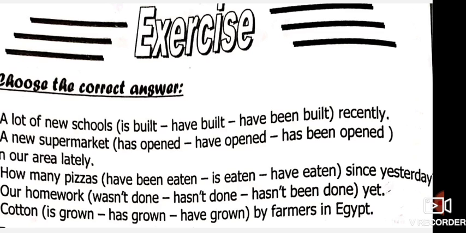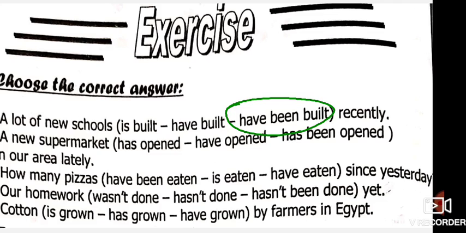Of course, schools don't build. They are built, okay, by someone. So it's a passive sentence. So a lot of schools have been built. The present perfect passive: have been built. A new supermarket, of course, doesn't open anything.